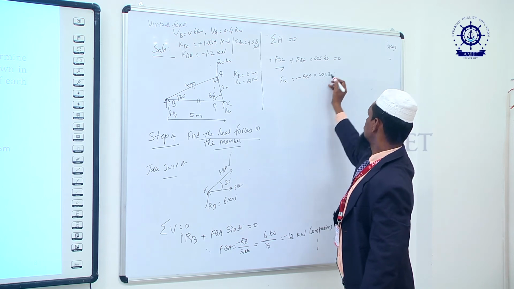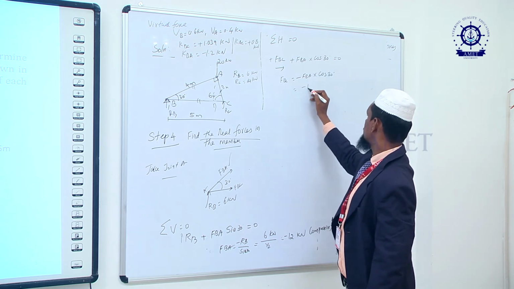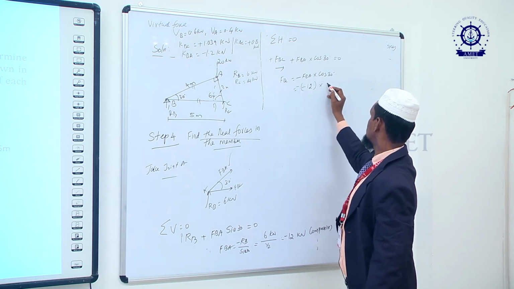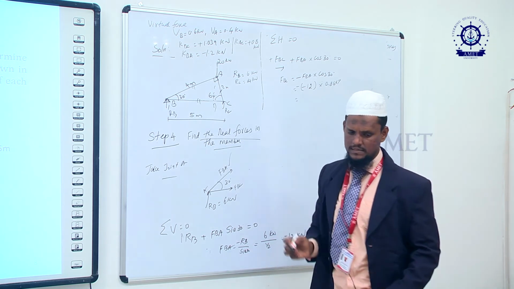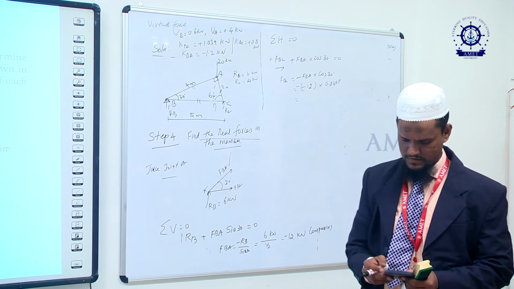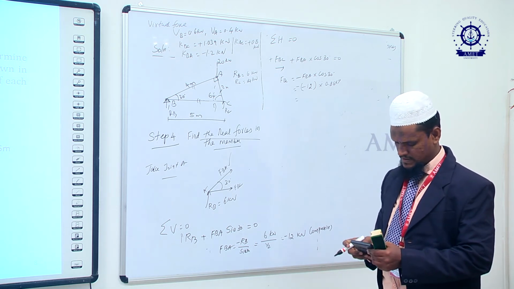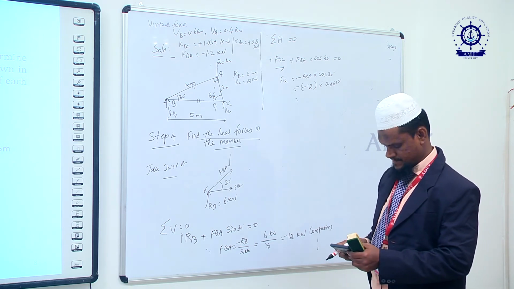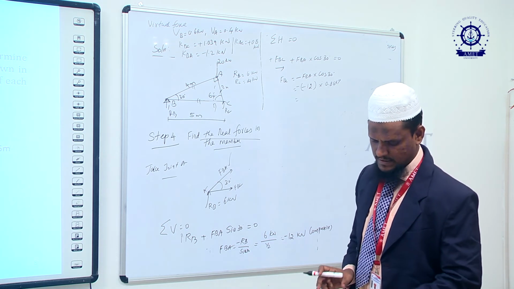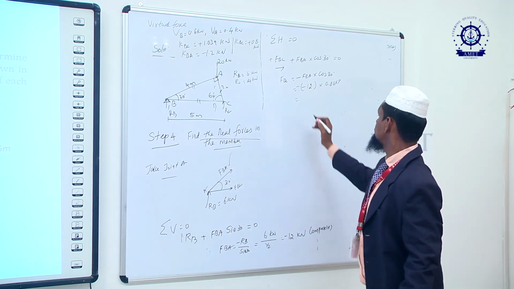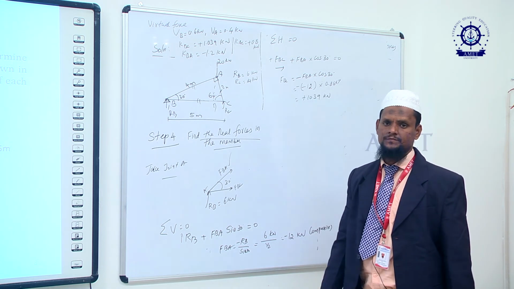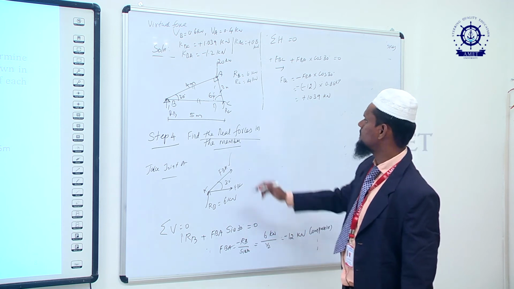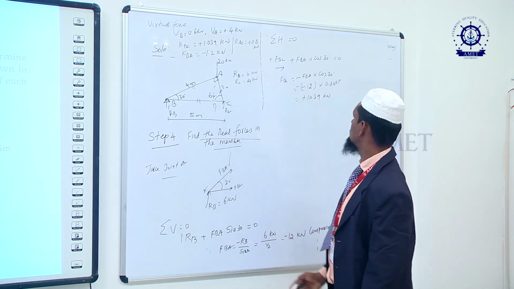So how much is FBA? Minus 12, again minus into cos 30. Cos 30 is equal to 0.867. So if you take 12 into cos 30, you will get 10.39, so plus 10.39 kilonewton. So we have found the real forces in FBC.